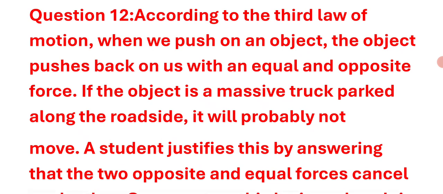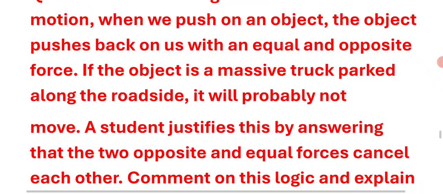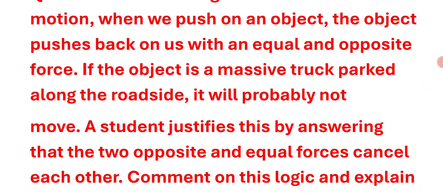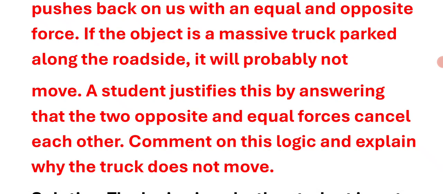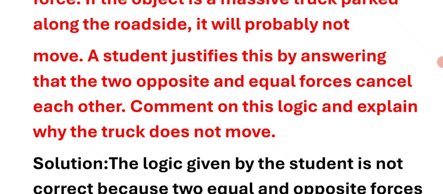Question number 12. According to the third law of motion, when we push on an object, the object pushes back on us with an equal and opposite force. If the object is a massive truck parked along the roadside, it will probably not move. A student justifies this by answering that the two opposite and equal forces cancel each other. Comment on this logic and explain why the truck does not move.